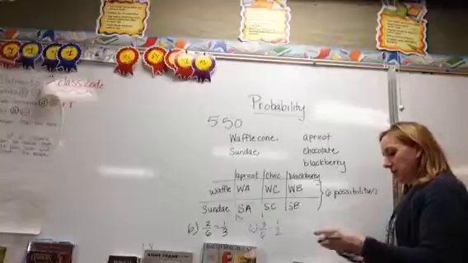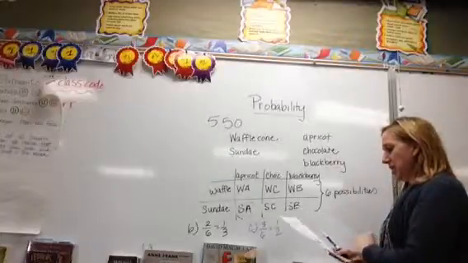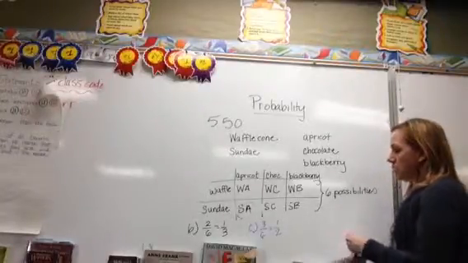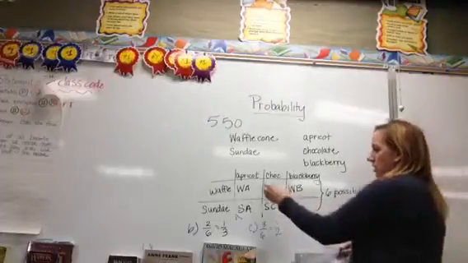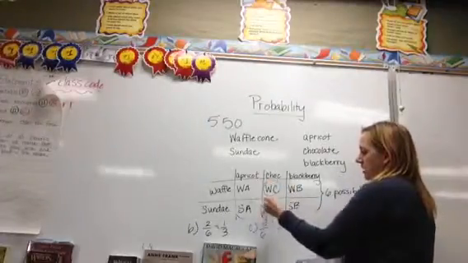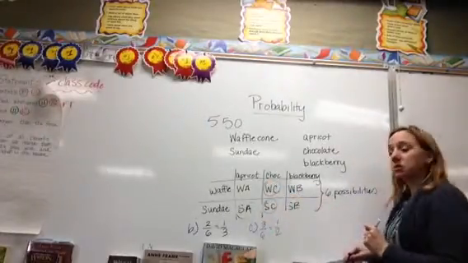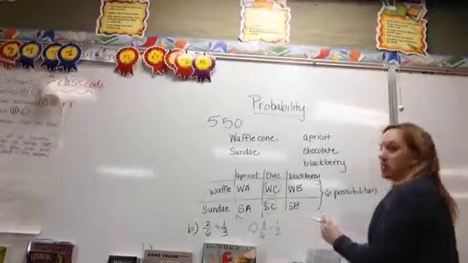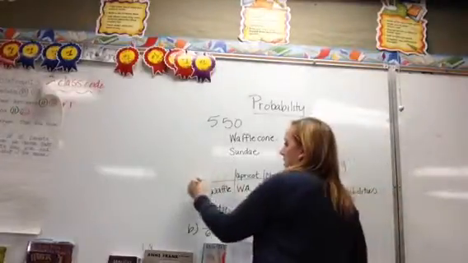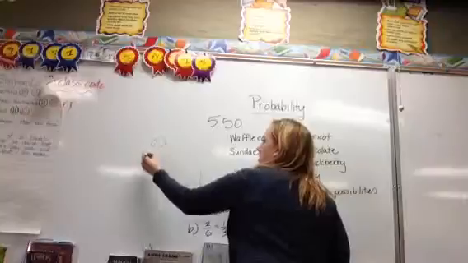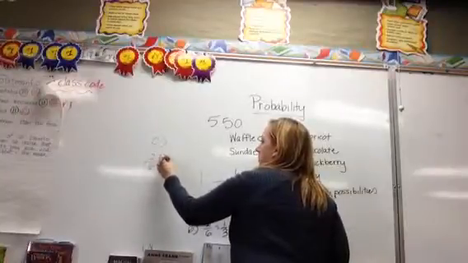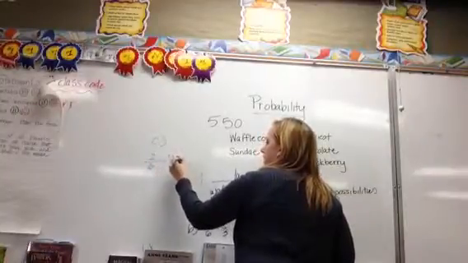The first thing we need to look at is his chances of getting chocolate. So we have chocolate right here and chocolate right there. That is a 2/6 chance. So I'm going to write that over here. 2/6, which equals 1/3, and that's his chocolate.